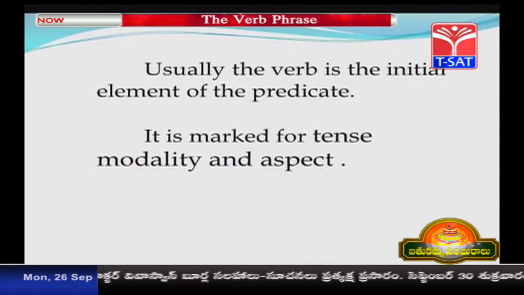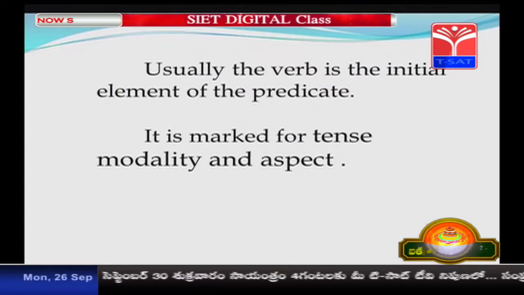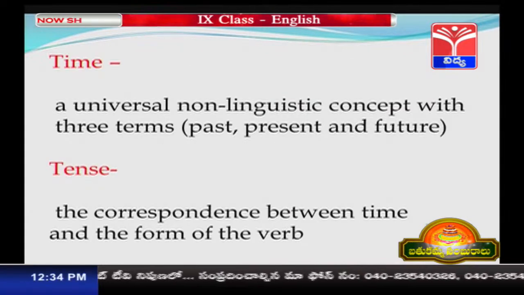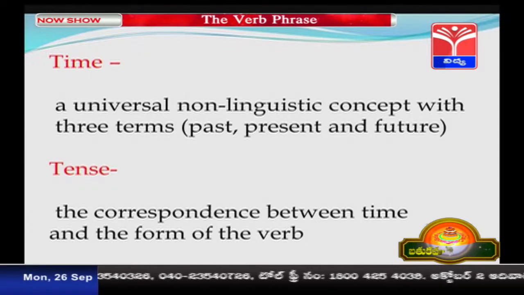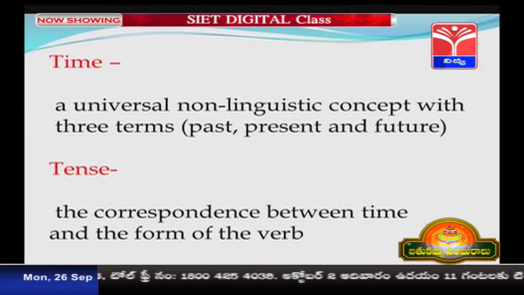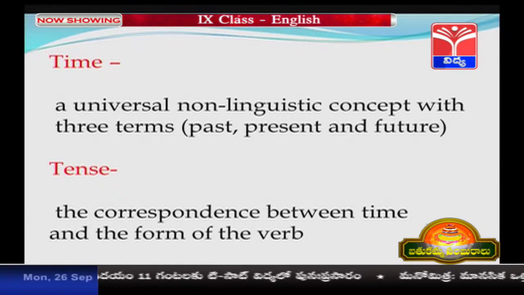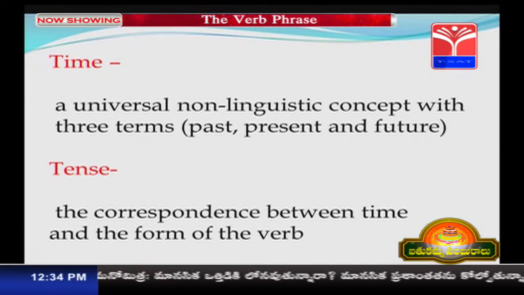So, the verb phrase is the initial element of the predicate, and the verb phrase is marked for tense, modality and aspect. We all know that time is a universal non-linguistic concept with three terms: past, present and future, whereas tense is the correspondence between time and the form of the verb.